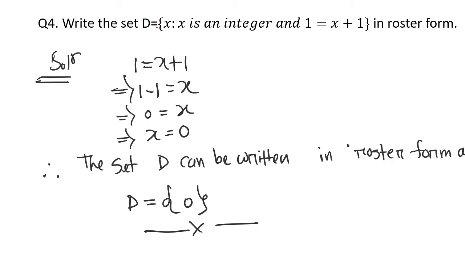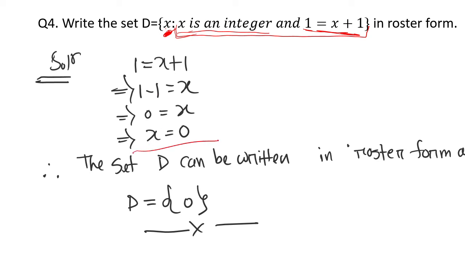Question number 4. Write the set D, X such that X is an integer and 1 equal to X plus 1. Same format. So here the set will contain the element X. I don't know the element; the element I have to take will be defined by this condition, this property. The property is that X should be an integer. First of all, it should be an integer, and second, it should satisfy this condition. So I have written this condition here. From this condition you will get the value of X.